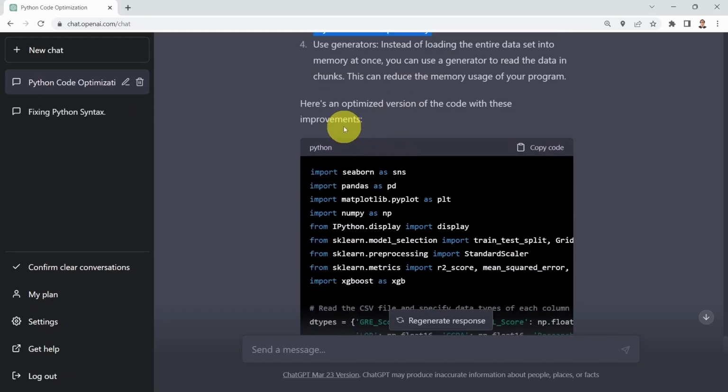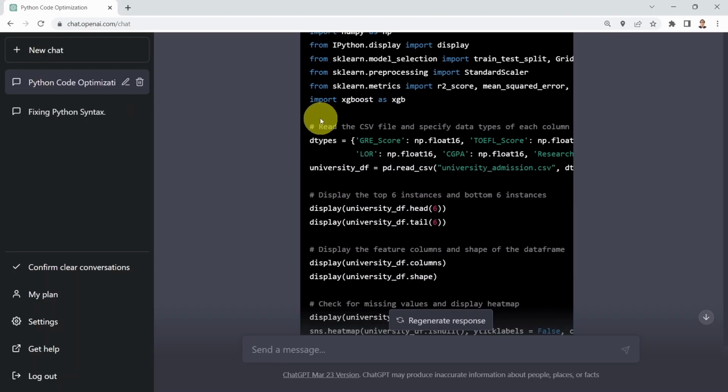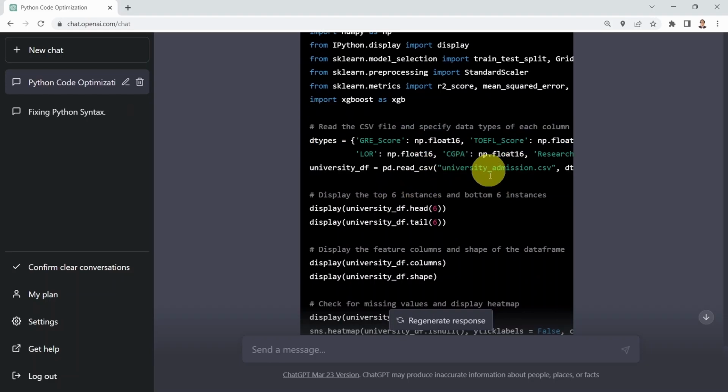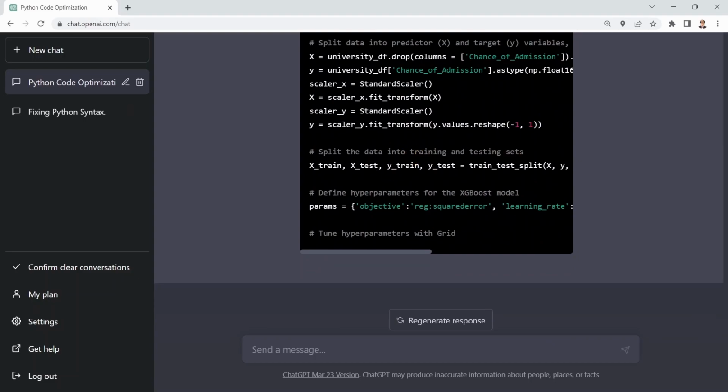And here we go, here is the optimized version of that code. What you see here is basically specifying the data type for each of the columns available in the actual CSV file. So again, super accurate, pretty incredible. Instead of using the same data type for the entire pandas data frame, here we can simply optimize it to optimize our memory usage. And that's pretty much it for this prompt.